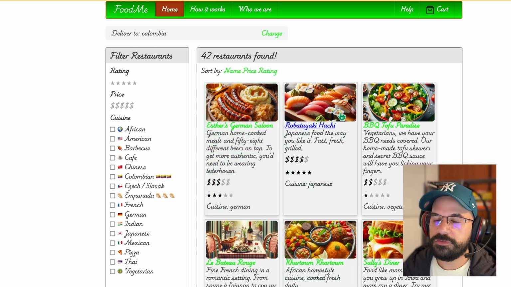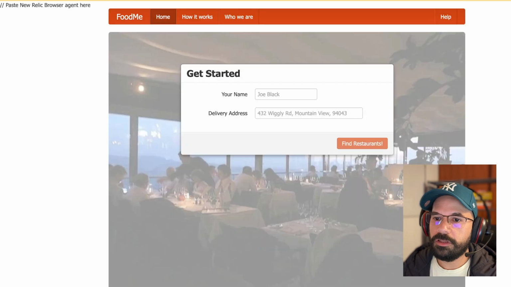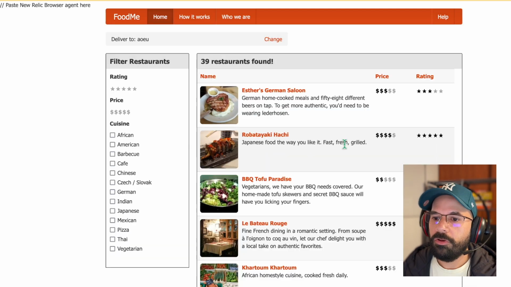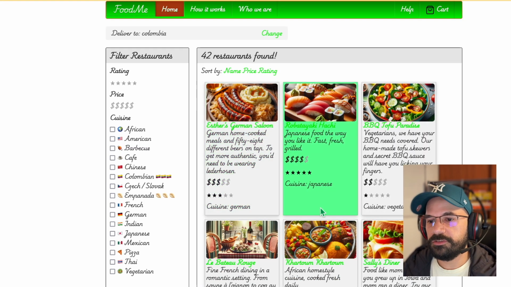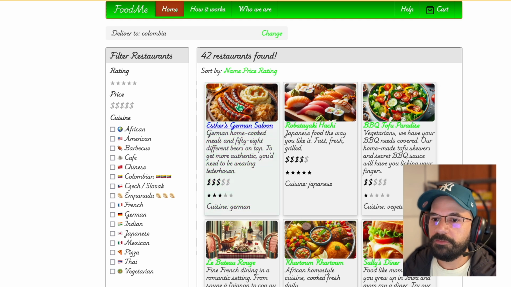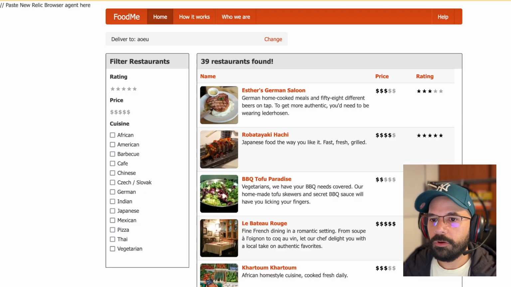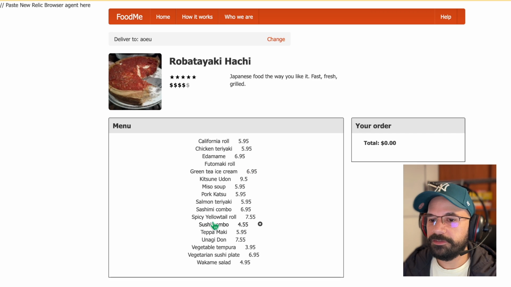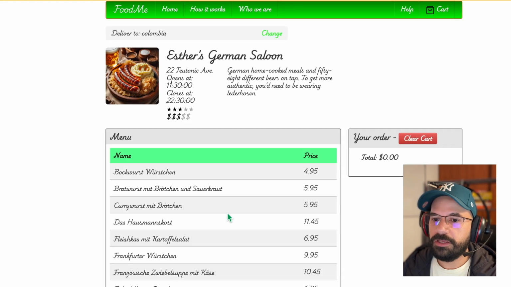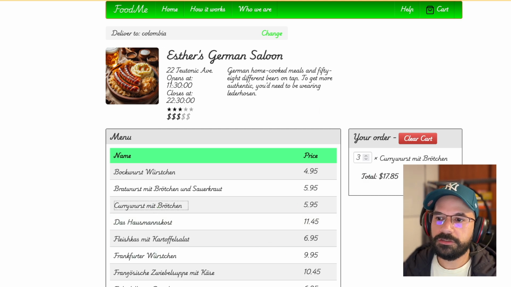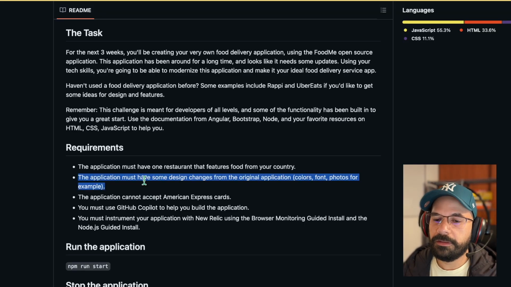I also changed, for example, the original version of the application, which shows the restaurants in a table in rows. I changed that so the restaurants are in a grid. The same for the menu. Originally, it was like a list. I made some changes to make it a table, and some other minor changes, but overall, that's the task asked, so I changed that.